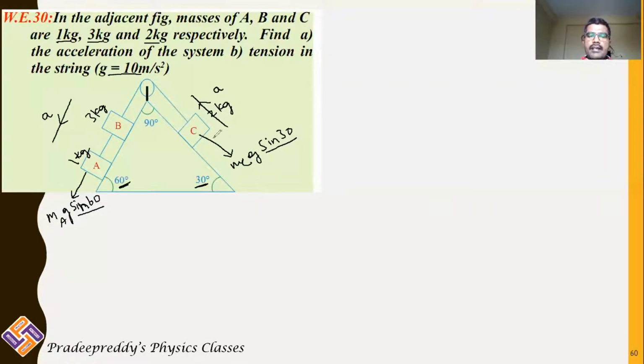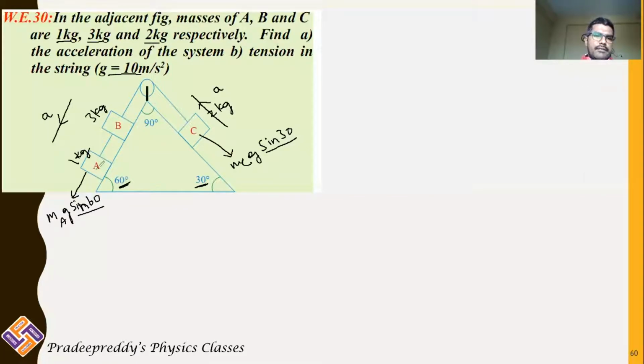Based on the angle, C can come down or C can go up. So initially we do not know that. So we assume that A and B are greater masses. So we assume that a is acceleration for both these masses, A, B, they are coming down. C goes up. We are assuming. We will finally find out that. So take free body diagram for individual masses A, B, and C.